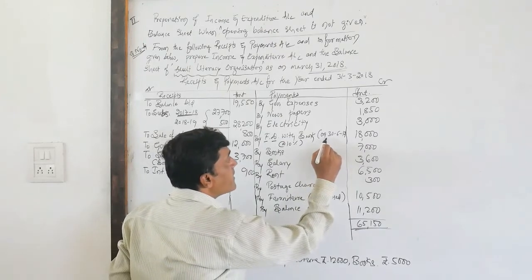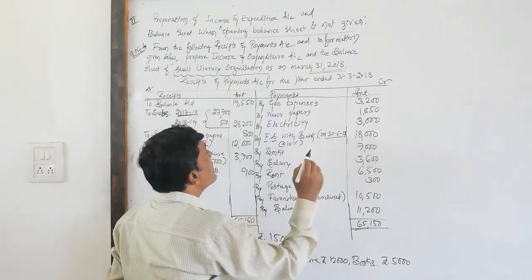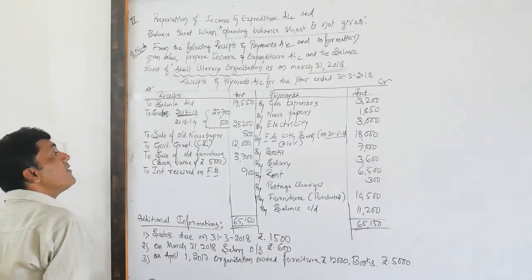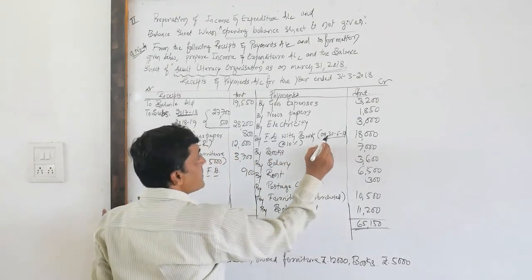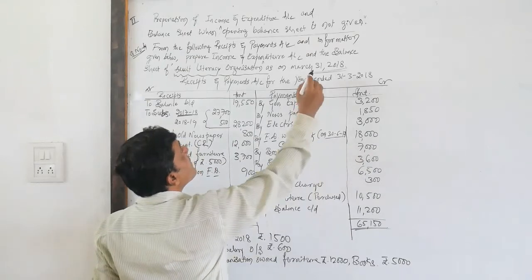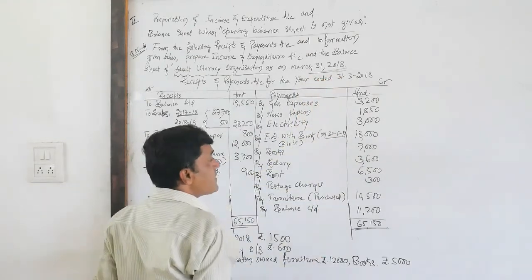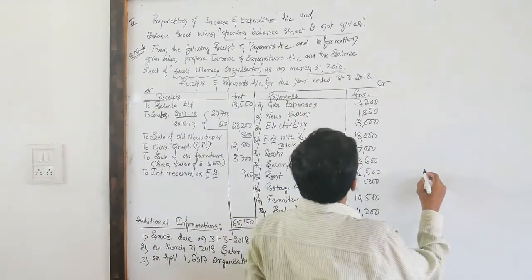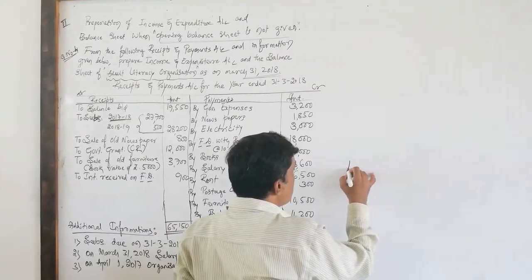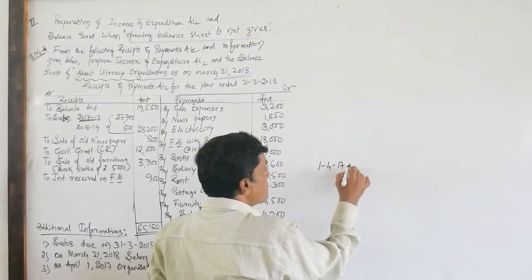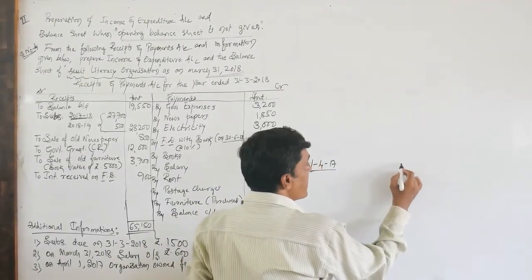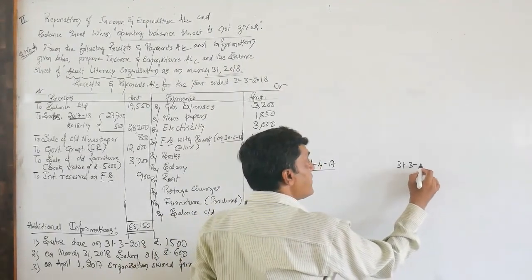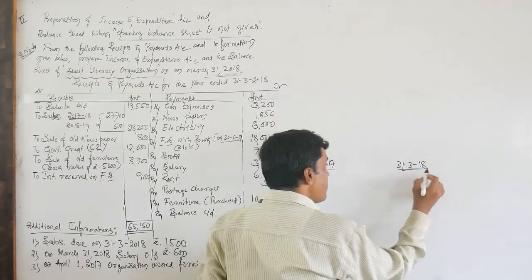They have also provided the date when they deposited the money into the bank: 30th June 2017 to 31st March 2018, which is a span of 9 months. Look here, the financial year begins on April 1st, 2017. So this is the opening date. The closing date is 31st March 2018. This is the end of the year.